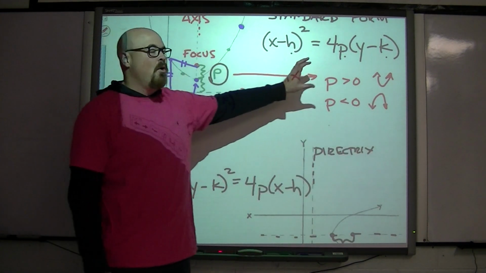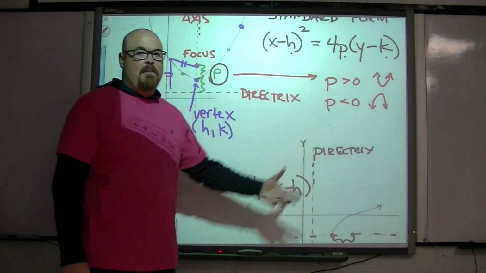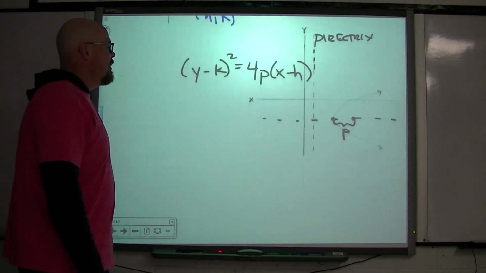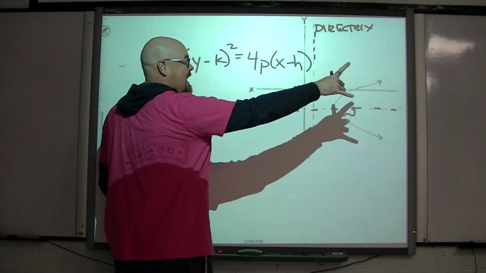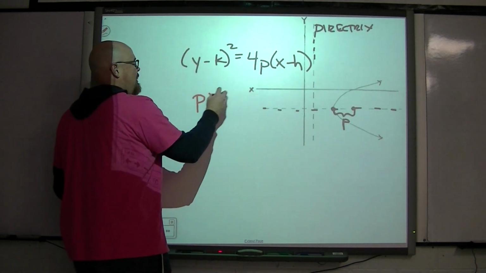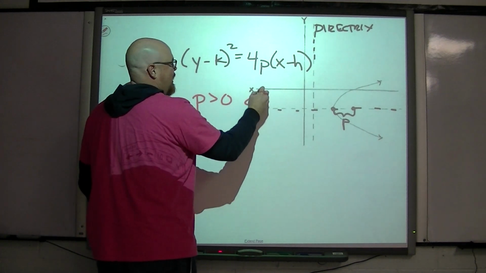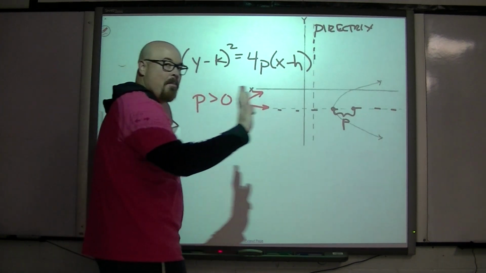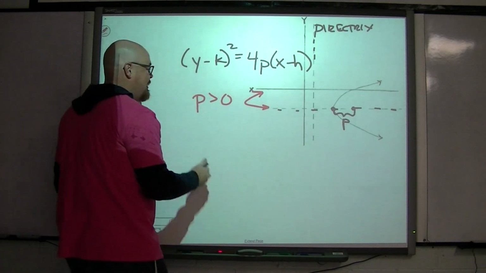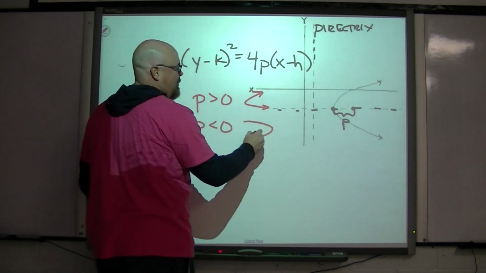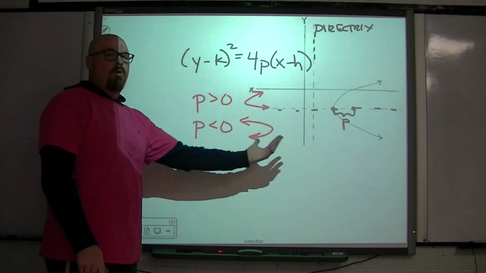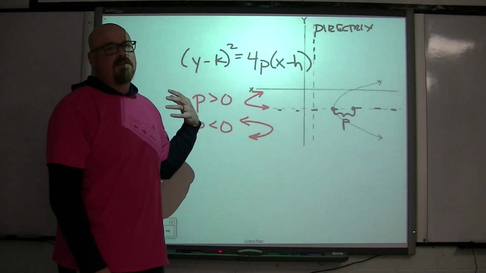Again, we'll focus on this as we do more and more examples, and you'll see what we're talking about. Over here, for a parabola that's oriented horizontally, if p is greater than 0, then our parabola opens to the right where the positive numbers are on the number line. I think that should be pretty intuitive, but if p is a negative number, we're going to open that parabola towards where the negative numbers are on the x-axis.